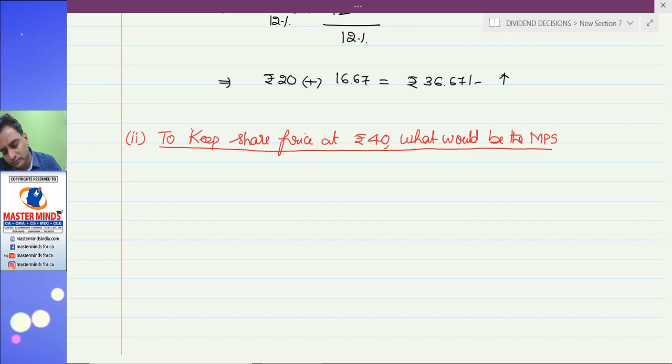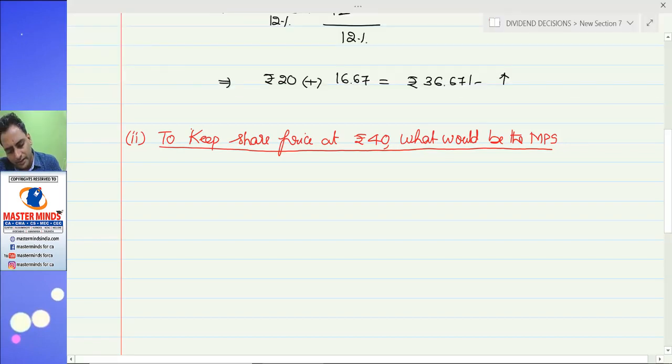Now, we are calculating the share price using the Walter model, but he is saying according to Walter, if you want to keep the share value at 40, what would be the dividend payout ratio?